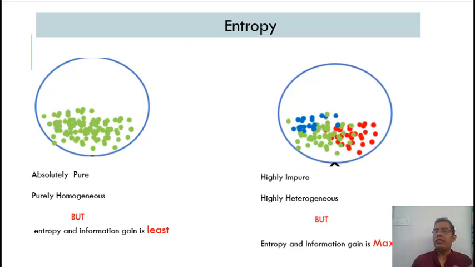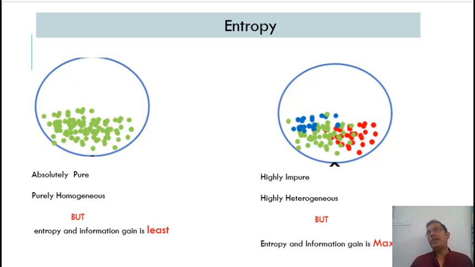On the right hand side, we can see that the data is quite heterogeneous. It is mixed data, highly impure data. You have some blue color, red color, and green color, and those red, blue, green are denoting different categories. Highly impure, highly heterogeneous, but then information gain and entropy are very high.